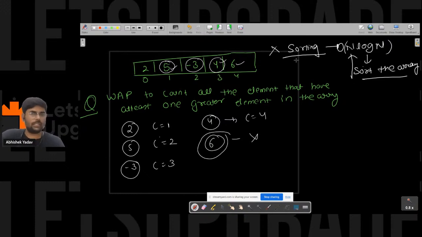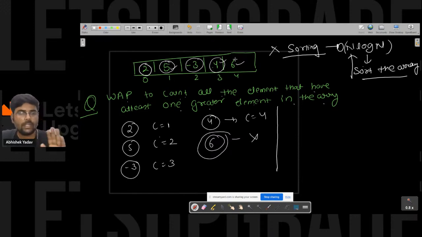When we discuss sorting, then we will see why it is n log n, why it is log n, and all, right? So here you can see one thing. Again read the question, try to observe something. Write a program to count all the elements that have at least one greater element in the array. If you focus on this part, you will get the answer in it, right? So I am including 2, I am including 5, I am including -3, I am including 4.